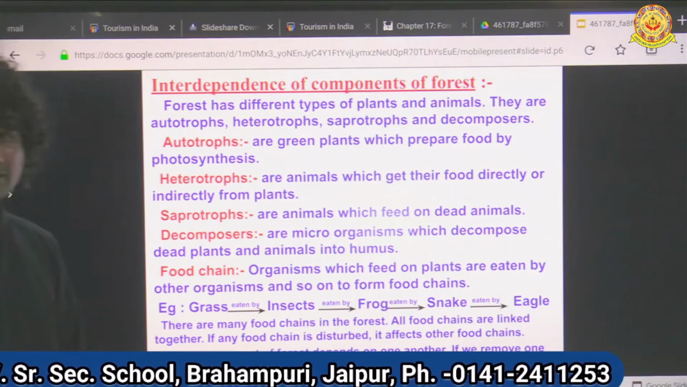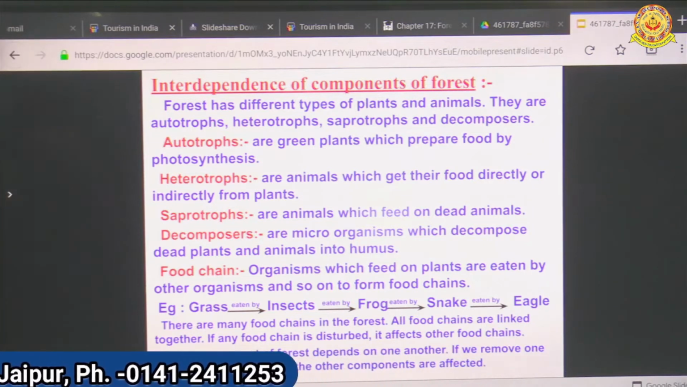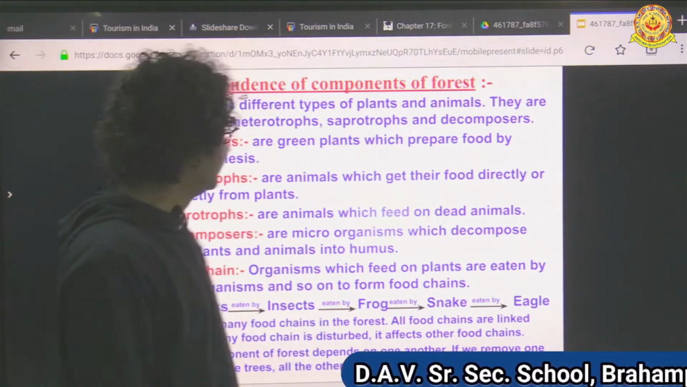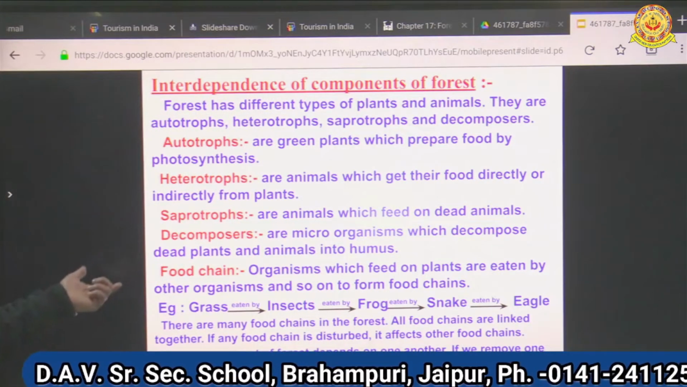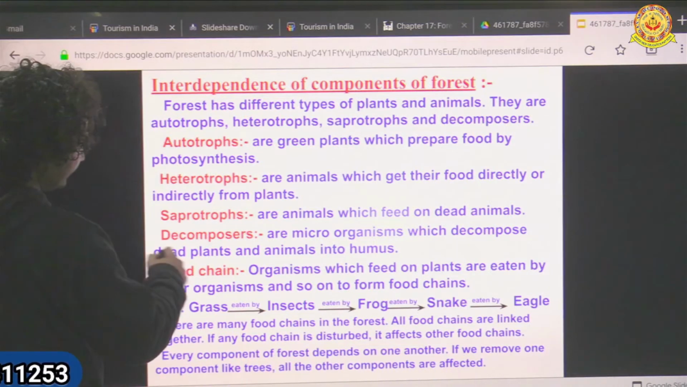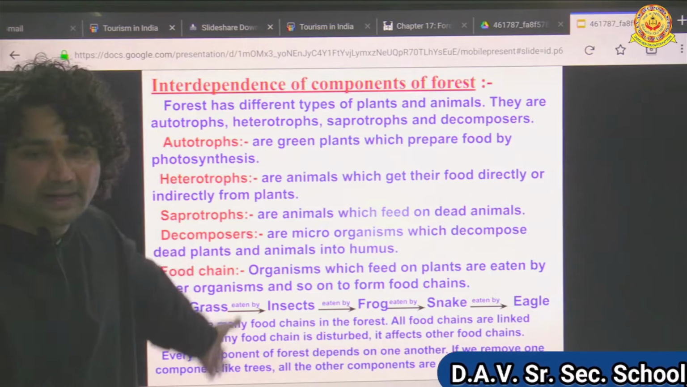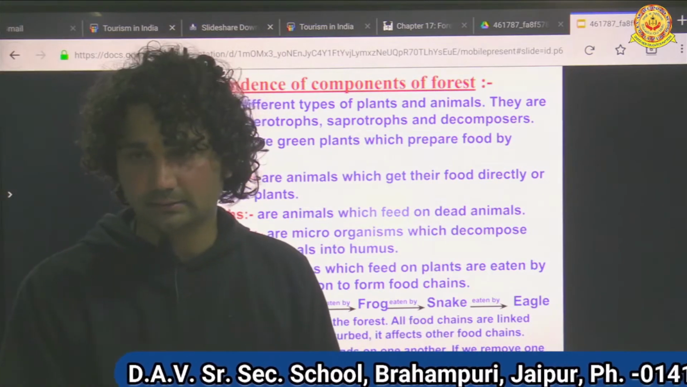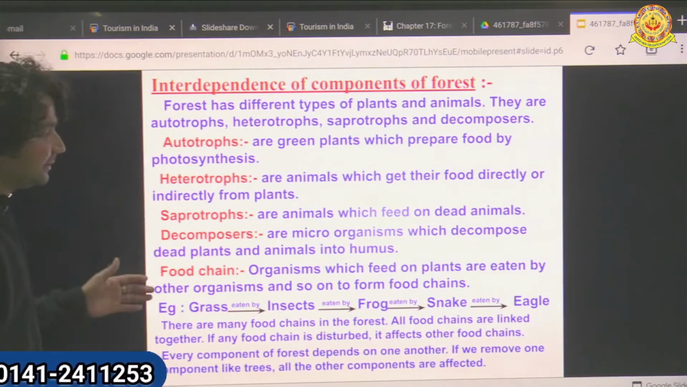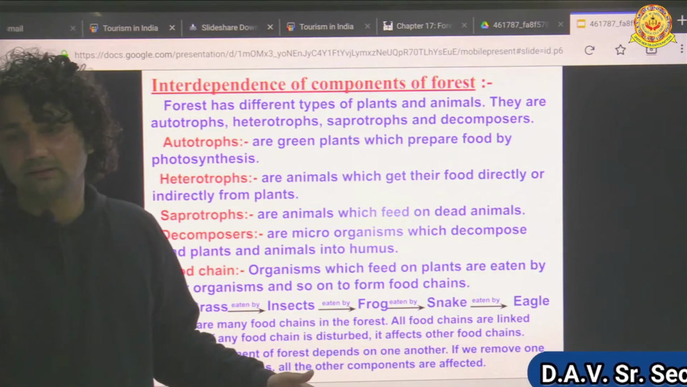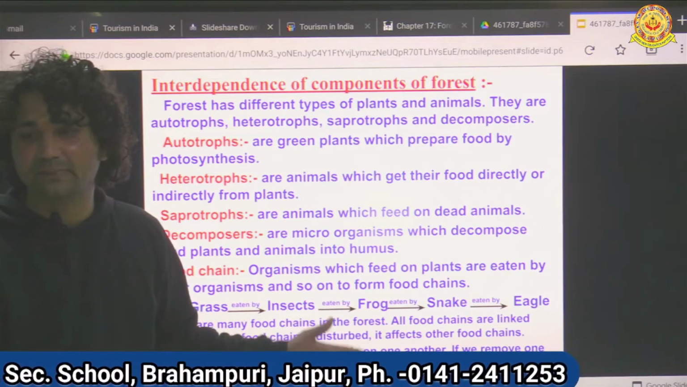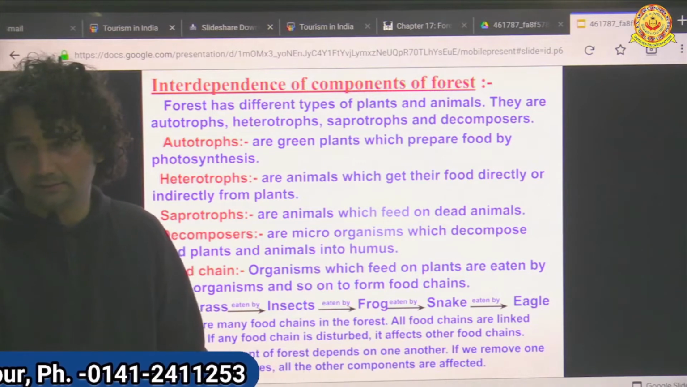Now, interdependence of components of forest. The components are autotrophs, heterotrophs, saprotrophs, decomposers and food chain. These are components and they are interdependent on each other. Why are they interdependent? They are interdependent on each other because they balance our ecosystem, to maintain the temperature of the earth.